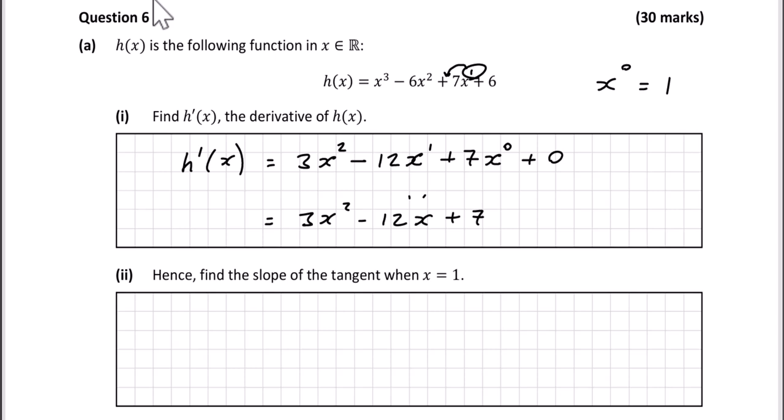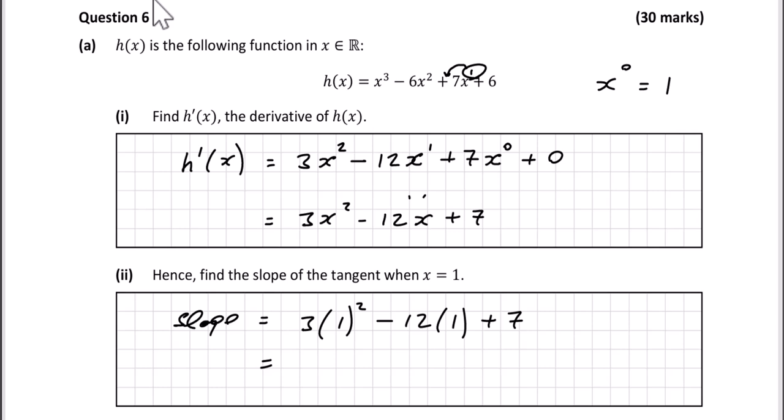It says then, hence find the slope of the tangent when x is equal to 1. So when you find a derivative of a function, it's really the slope function. It gives you the slope of any tangent at any x value. So we have our x value, x is equal to 1. So our slope, in this case, is going to be 3, put the 1 in there instead of x squared, minus 12, put the 1 in there instead of x, plus 7. So that's our slope of the tangent at the point x is equal to 1.